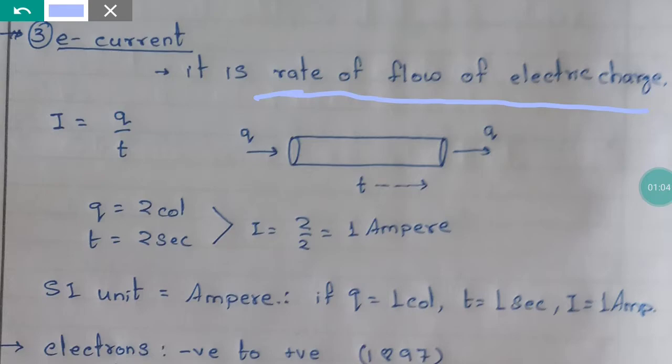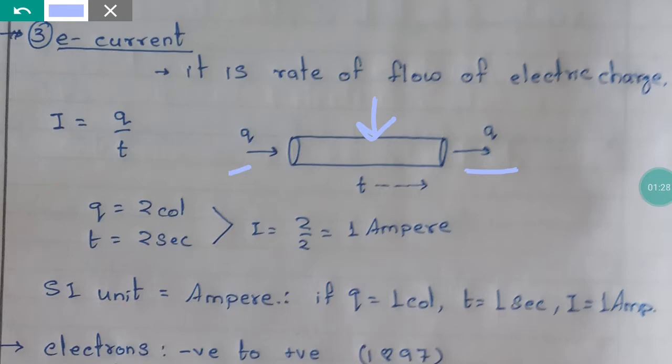Right? Okay. Now see, I have a conducting body over here. Say this is my conducting body, and I am putting electric charge Q in from one side, and from the other side the charge Q will come out.